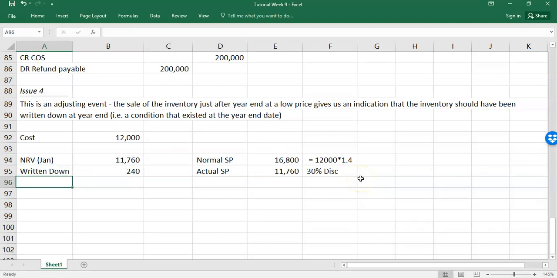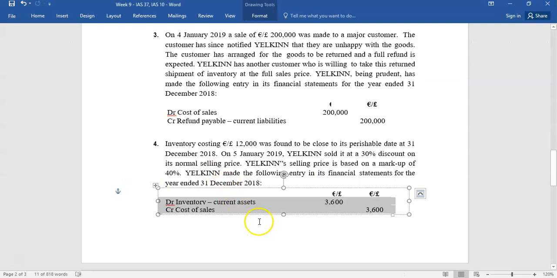So this is linking there to IAS 2. So IAS 2 is playing a part there, lower of cost and net realizable value. We know what the cost is, and we're using the information after the year end, i.e. the sale under IAS 10, to inform what our NRV should be at the year end. And that was quite tricky. So what they have done there is incorrect. They've actually increased the inventory and decreased cost of sales, which is completely the wrong answer.